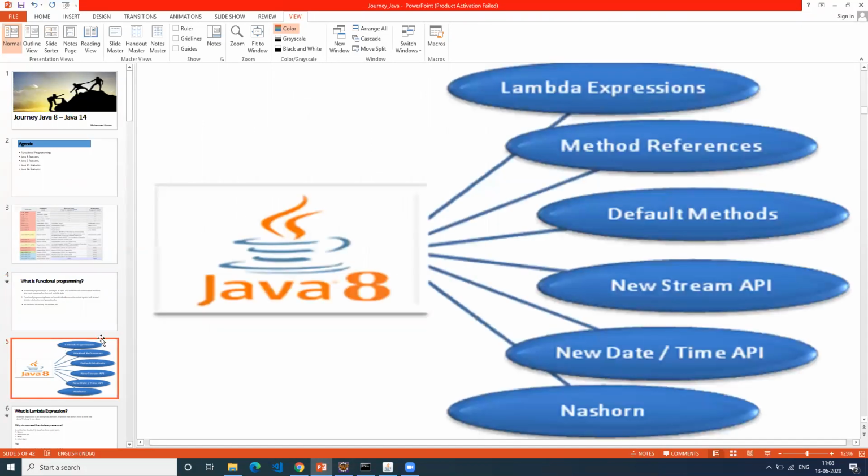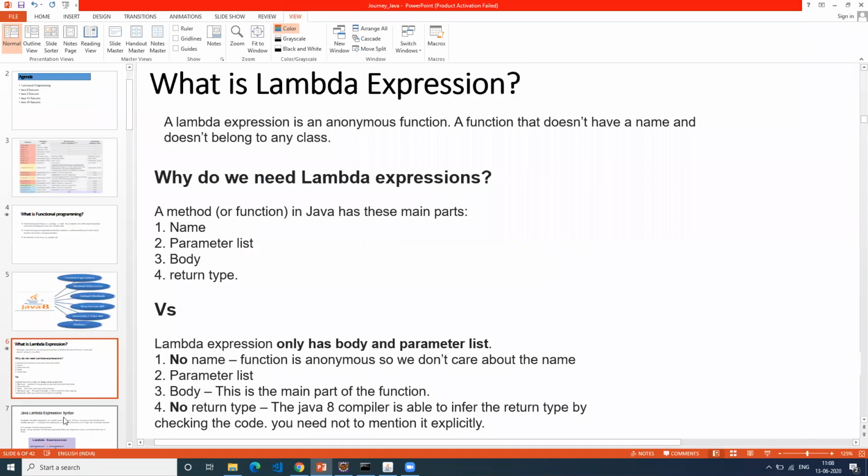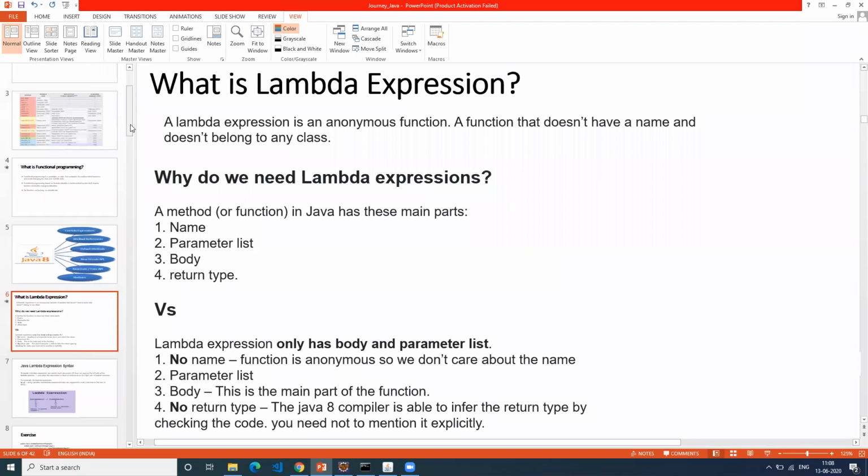With Java 8, we have different features: lambda expressions, method references, default methods, streams, and a new date and time API. These are all very important features of Java 8, and it's a very big release from Oracle. We covered and explained what a lambda expression is and how it can be used, and we did programming to exercise it.